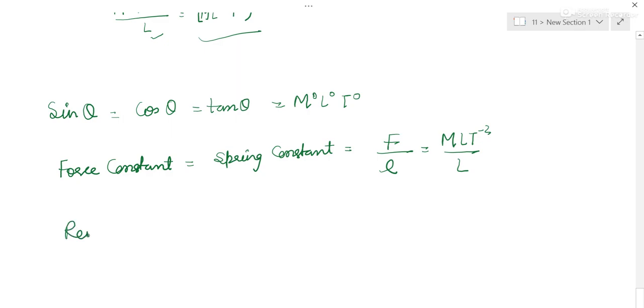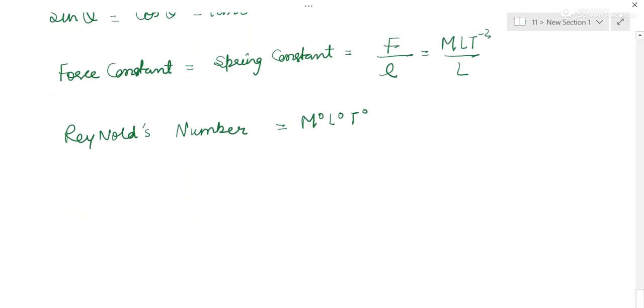Then we have Reynolds number. Reynolds number is dimensionless. You can directly learn it. And then keep in mind any kind of velocity is velocity, like critical velocity. So you don't have to go for the term critical. Just see that it is a kind of velocity. All velocities are displacement upon time, that is LT to the power minus 1.